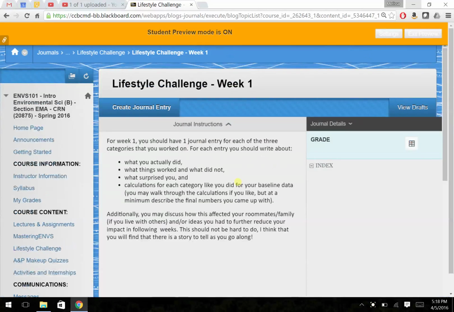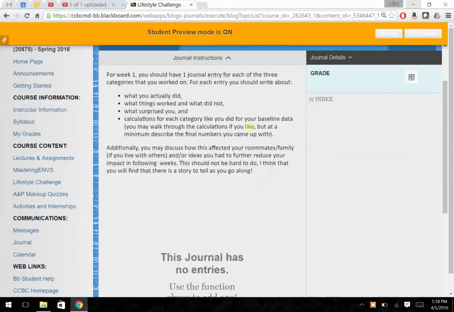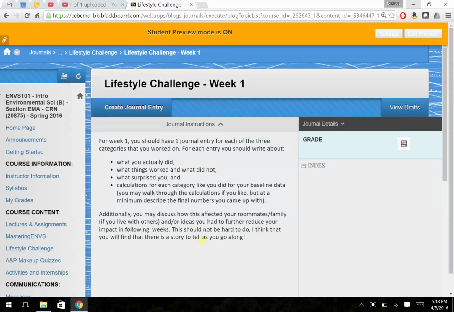So a couple things you'll notice when you get in here. First off is this section right here. Read that because that's exactly what I want written. And the big thing is for each journal entry, you need to have all 3 categories. So that's very important. I want to see all 3 categories for each week. So 3 categories times 3 weeks equals technically 9 journal entries.